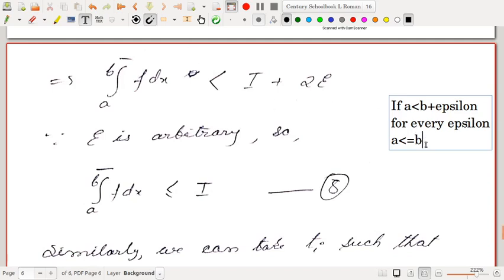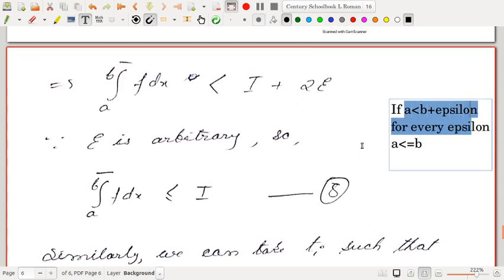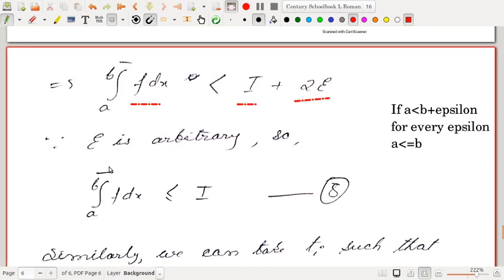This can be proved very easily if you don't remember. Suppose A is greater than B, then A minus B is greater than 0. So you take epsilon equal to A minus B. But by this condition A should be less than B plus epsilon, so A is less than B plus A minus B. That means A is less than A, which is a contradiction. A cannot be less than A. So whenever we have some quantity less than another fixed quantity plus any arbitrary epsilon, or any multiple of epsilon, then since epsilon is arbitrary, our conclusion will be that this quantity is less than or equal to the other. It cannot be greater.